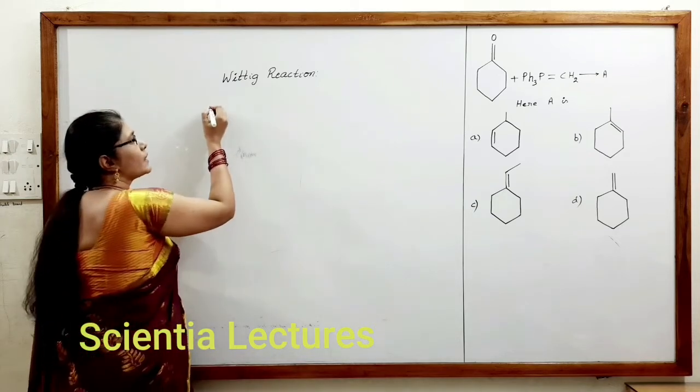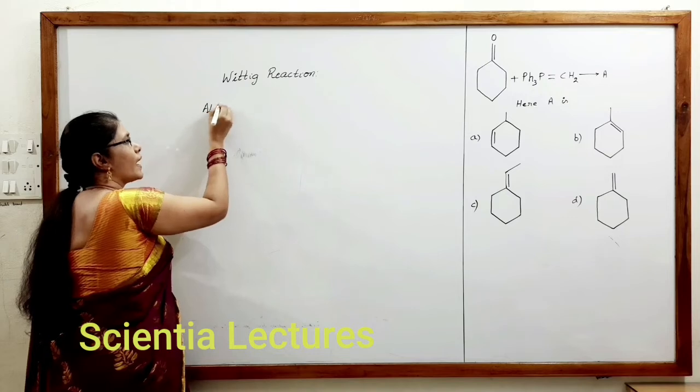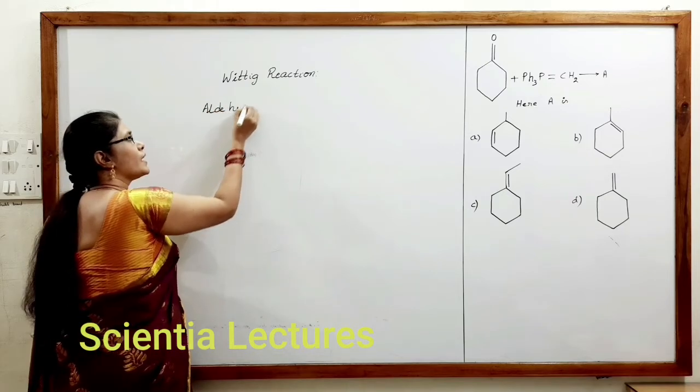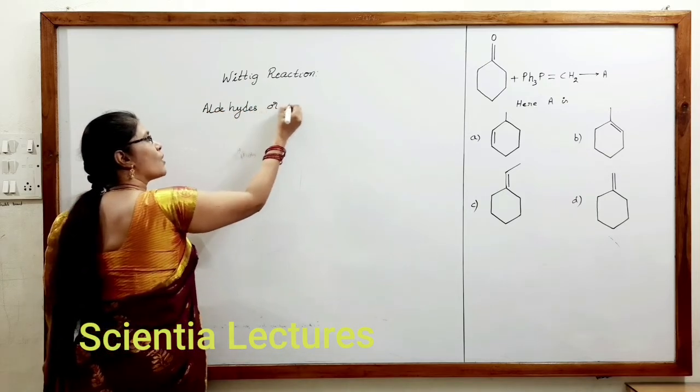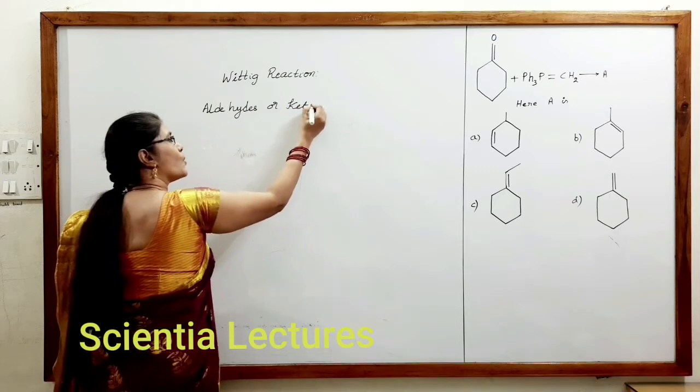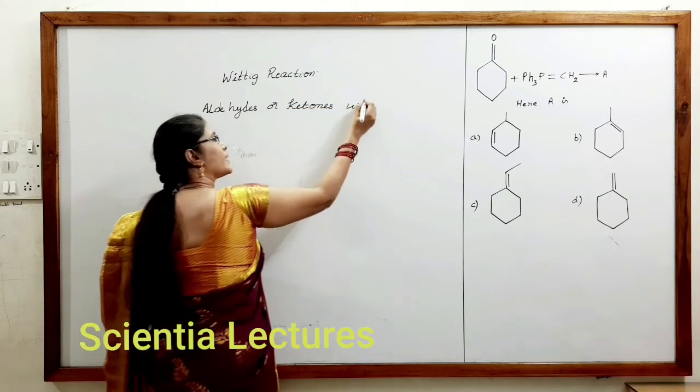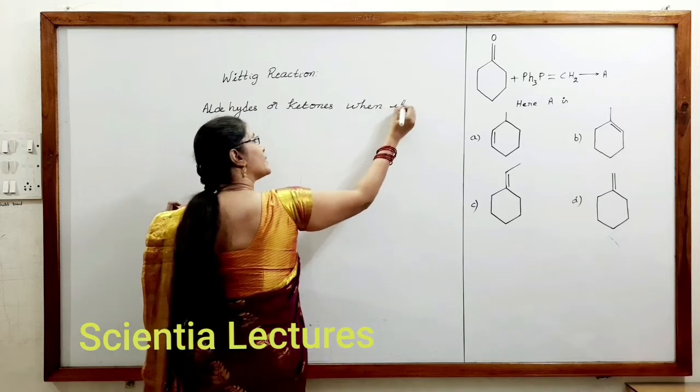So what is Wittig reaction? Aldehydes or ketones, that is carbonyl compounds, when they react with